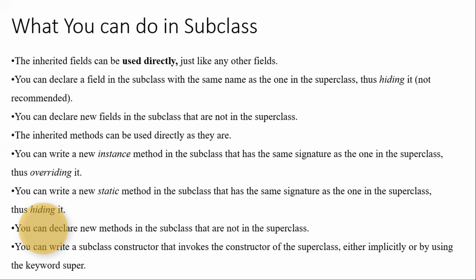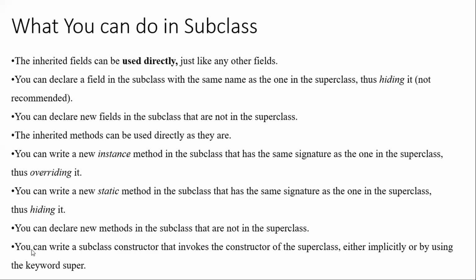And the last point, we have said that you can write a subclass constructor that invokes the constructor of the superclass. You know the constructor, right? I'm not going to read the second part of the statement which is there after the comma. You know what a constructor is, what a superclass is, and what a subclass is. Leaving the part after the comma, we will just concentrate on the first statement.